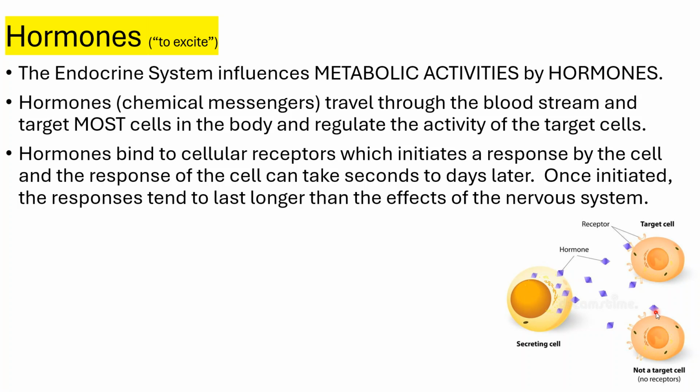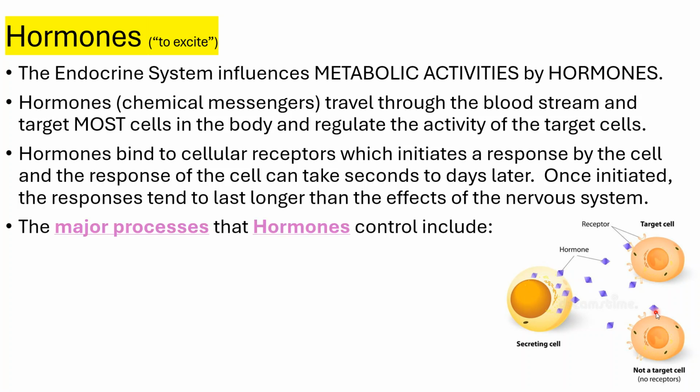Again, the nervous system is pretty much as soon as it happens, it's immediate, and then that effect is going to last just for a brief moment and then done. Because remember, you've got the enzyme in the synapse, which is gobbling up the neurotransmitter, so it doesn't stay around long. Unlike the endocrine system, which takes a little bit longer to respond, and then can even have longer effects. That hormone or that response can generate longer effects than what you would receive from that postsynaptic cell in the nervous system.